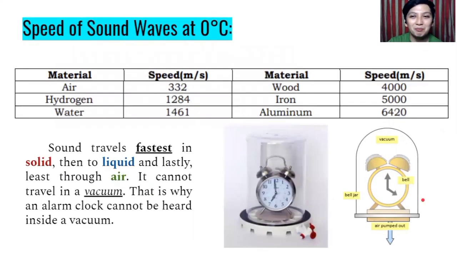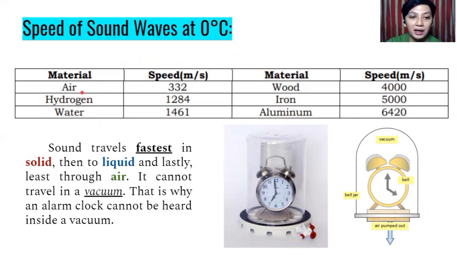So this time, I will let you know about the different speed of sound waves at 0 degrees Celsius because temperature affects the movement or the speed of the sound waves. Especially kapag mainit at kapag malamig. Alam niyo naman, kapag malamig, malalayo ang particles, mas mabagal ang traveling ng sound. Okay? So we have here material A and then material B.